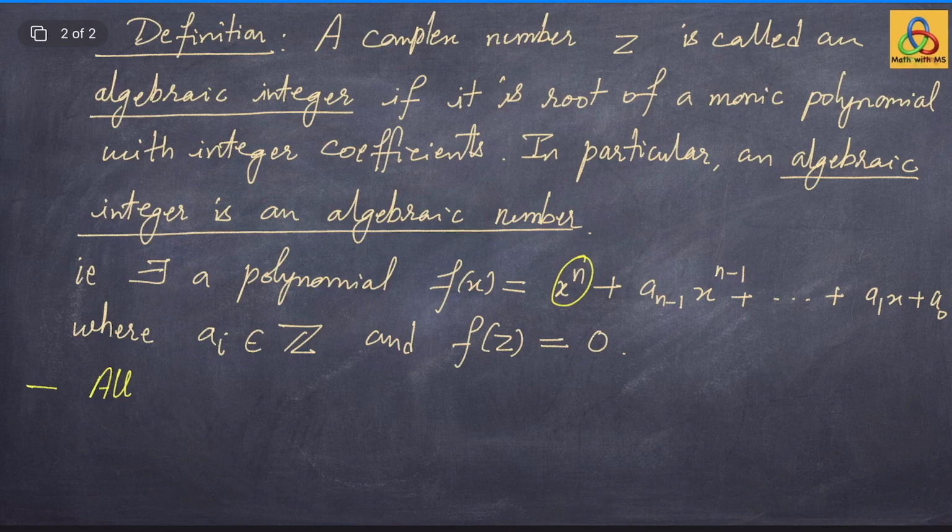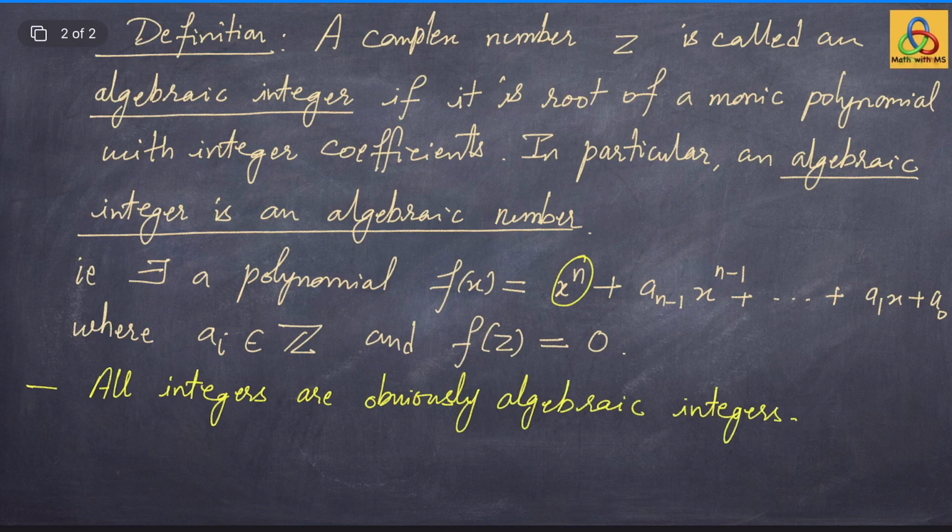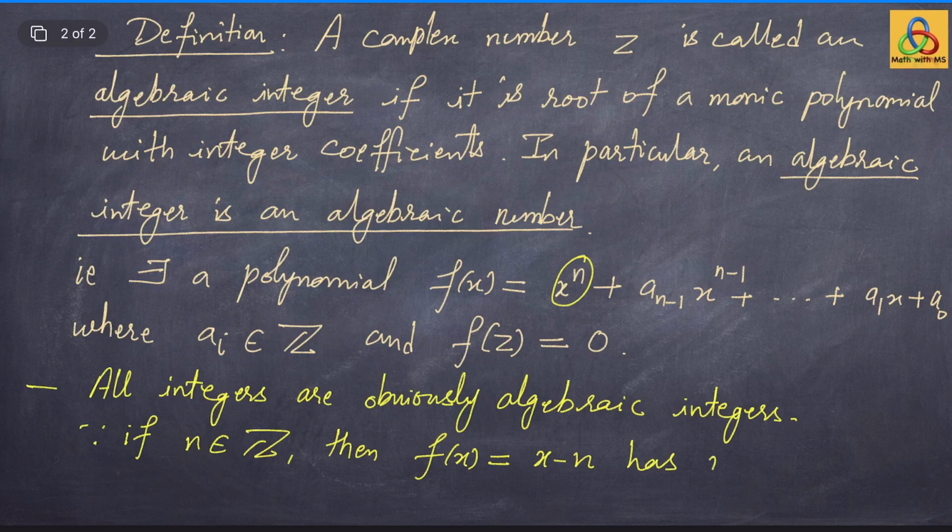All integers are obviously algebraic integers. If you take any n in Z, then the polynomial f(x) equals x minus n has n as its root.